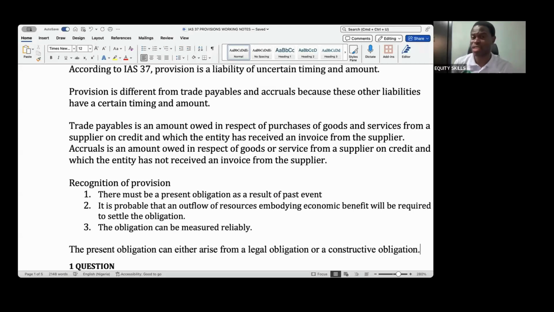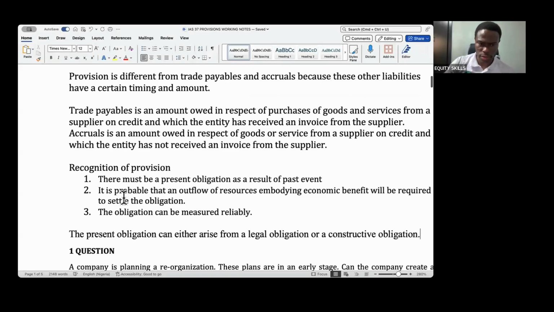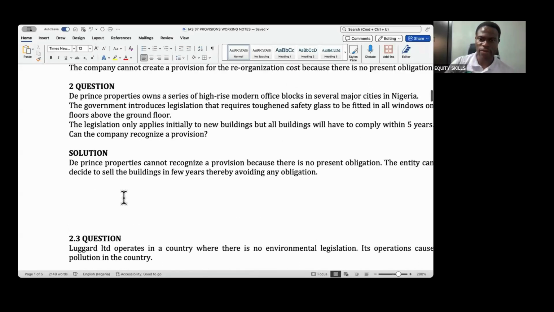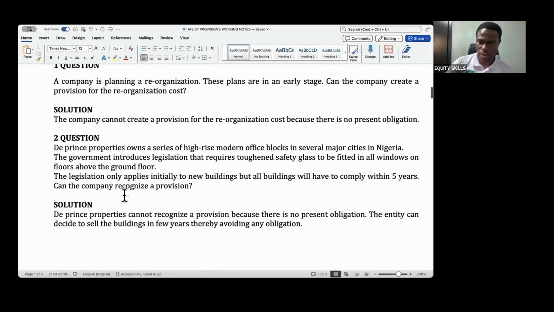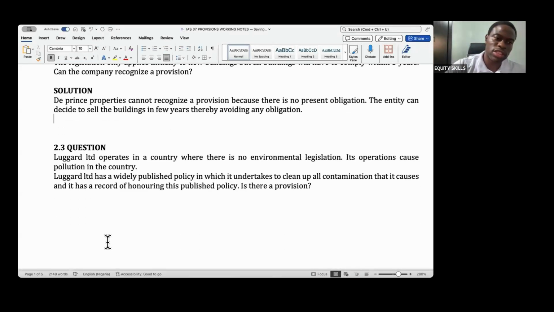So you should know that also exists. It's not just about legal; it could be a constructive obligation. For this one, the prince cannot create a provision. It does not have a present obligation. It can avoid it. It can decide not to sell the building and everything is over.